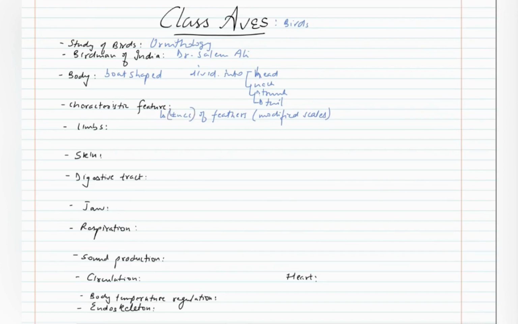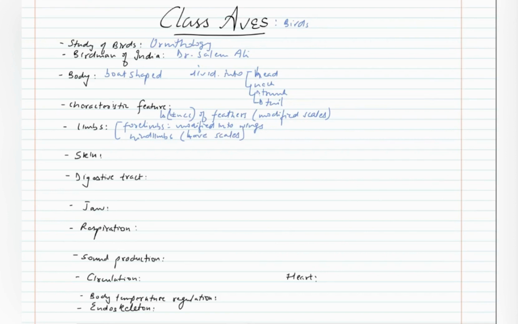The limbs are forelimbs and hind limbs. Forelimbs are modified into wings for flying, and hind limbs have scales. So scales are present only on the hind limbs.